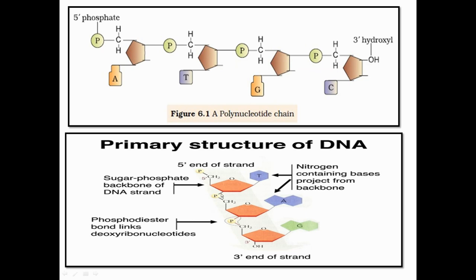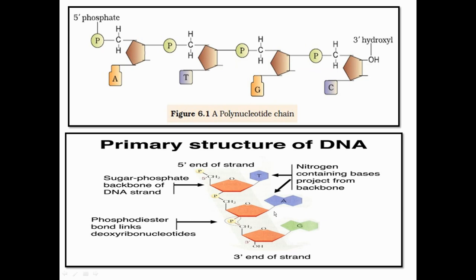And when the phosphate group is joined to the ribose sugar on both sides, it is referred to as phosphodiester linkage. And N-glycosidic linkage is that linkage when the nitrogenous base is joined with the pentose sugar.